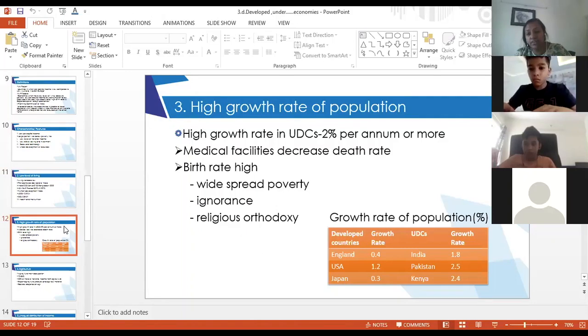Why do they have a very high growth rate? First reason is they do not have medical facilities. Now medical facilities are increasing, like in India we have a lot of medical facilities, so our death rate has decreased, but our birth rate is still very high.